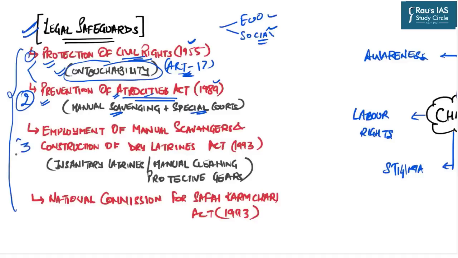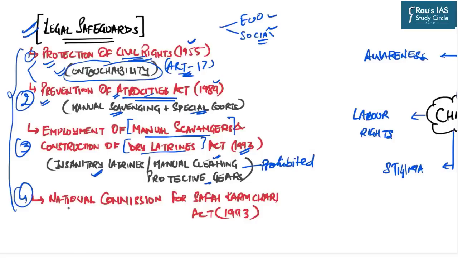The third important legal safeguard is the Employment of Manual Scavengers and Construction of Dry Latrines Act, passed in 1993. Now, this act specifically deals with the domains of manual scavenging and dry latrines. And as per this act, manual scavenging again is prohibited in India. Insanitary latrines are not to be constructed. Manual cleaning of sewers without having the protective gear is prohibited. And last was the body established as National Commission for the Safai Karmachari.